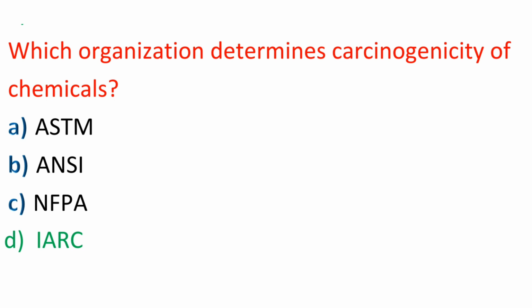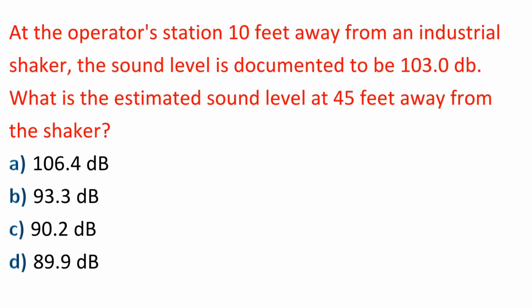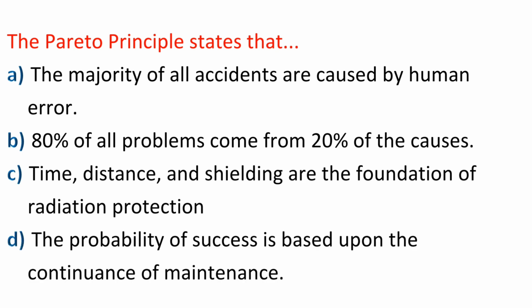Answer: D. IARC. Question: at the operator's station 10 feet away from an industrial shaker, the sound level is documented to be 103.0 dB. What is the estimated sound level at 45 feet away from the shaker? A. 106.4 dB. B. 93.3 dB. C. 90.2 dB. D. 89.9 dB. Answer: D. 89.9 dB. Question: the Pareto principle states that